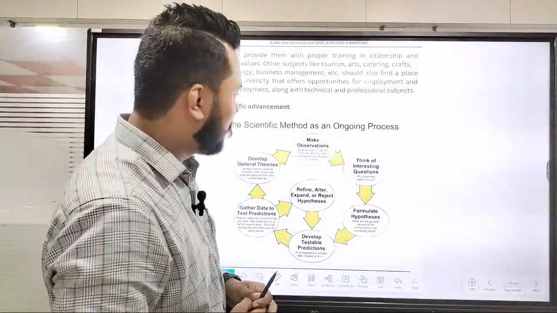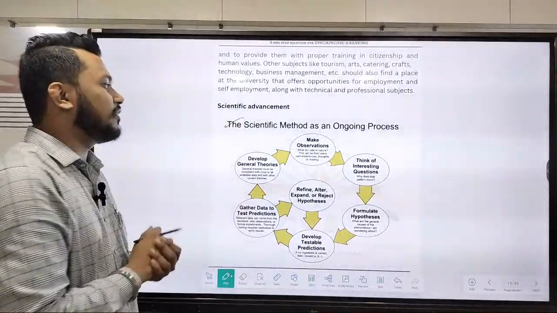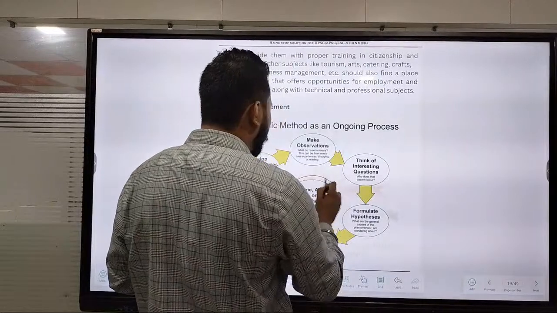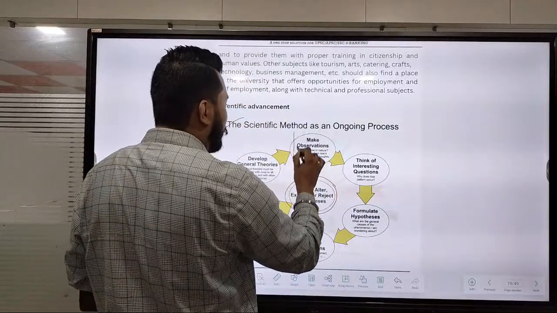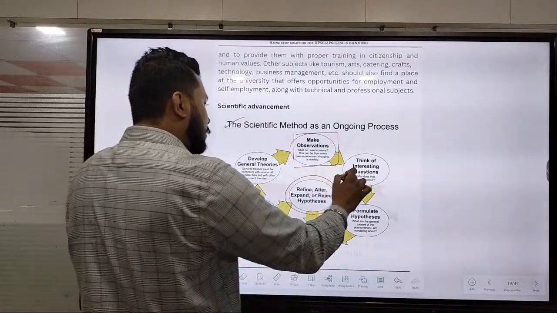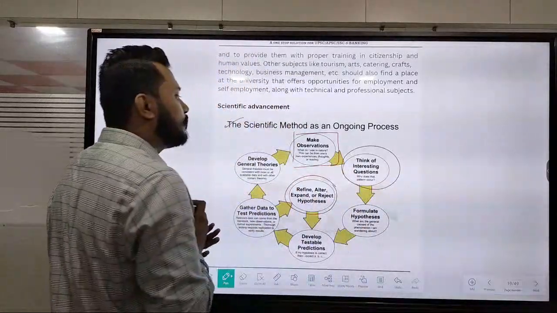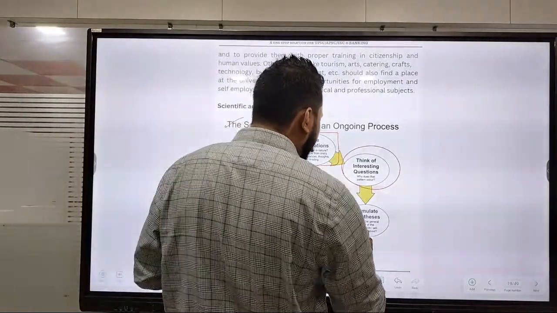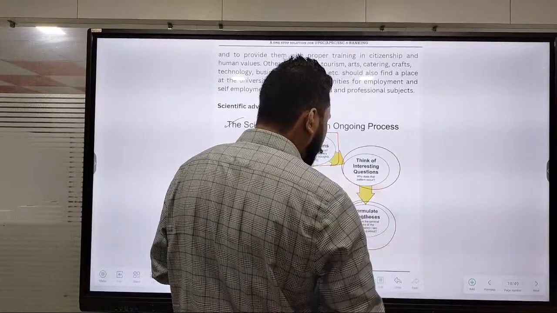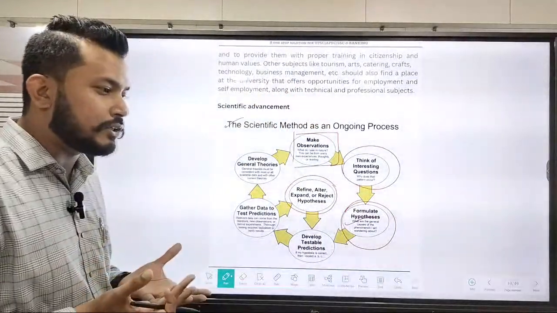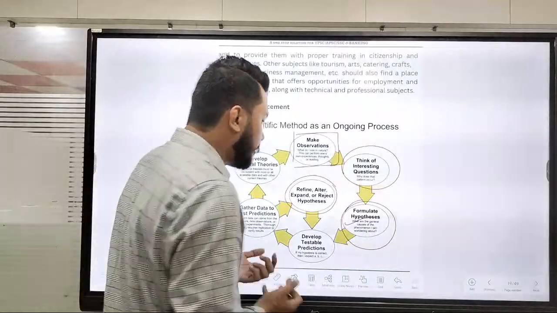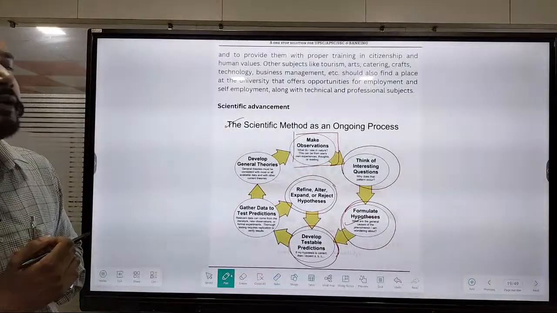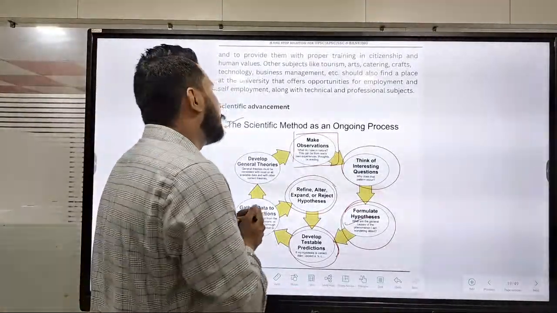Okay, so you can see the scientific method as an ongoing process. It is a scientific process, so refine, alter, expand or reject hypotheses. First, make observations, we have to observe first. Then we ask interesting questions and look for patterns. Then formulating hypotheses: what are the general causes of the phenomena I am wondering about, what I am thinking about, what I am planning to do. That is one of the important factors. Then develop testable predictions, something that I have to test.